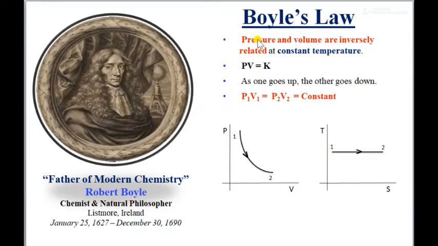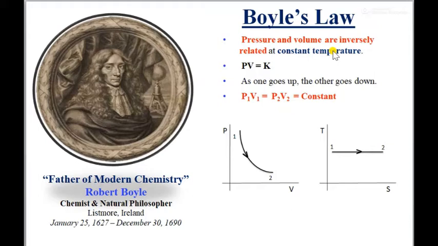And what is the statement of it? Pressure and volume are inversely related at a constant temperature. Pressure and volume of the system are inversely related, meaning if pressure increases, volume decreases. If volume increases, then pressure will increase.